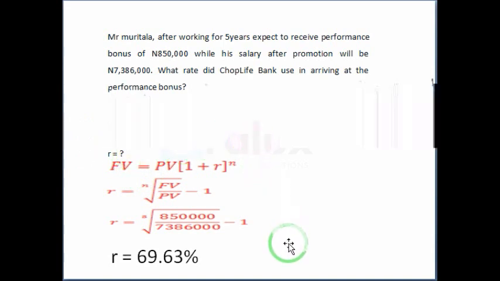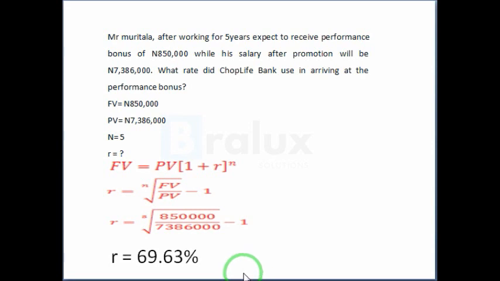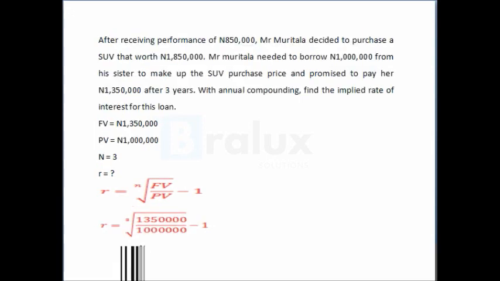So this is another example. After receiving a performance bonus of 850,000 naira, Mr. Muritala decided to purchase an SUV worth 1,850,000 naira. However, he needed to borrow 1 million from his sister to make up the SUV purchase price, and he has promised to pay her 1,350,000 naira after 3 years. So with annual compounding, find the implied rate of interest for this loan.